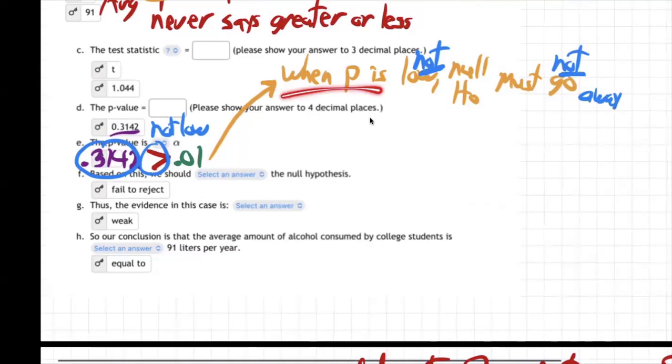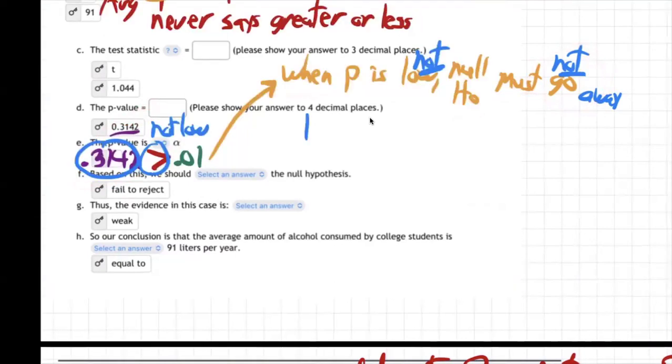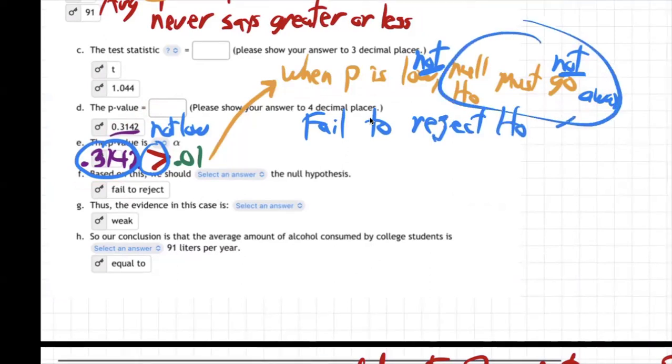So when the p-value is not low, because ours is not low, our p-value is greater, the null, the H0, must not go away. So we're failing to reject the null. It's not going away. Fail to reject H0 because H0 must not go away. You're going to keep H0. That's where we get fail to reject the null.